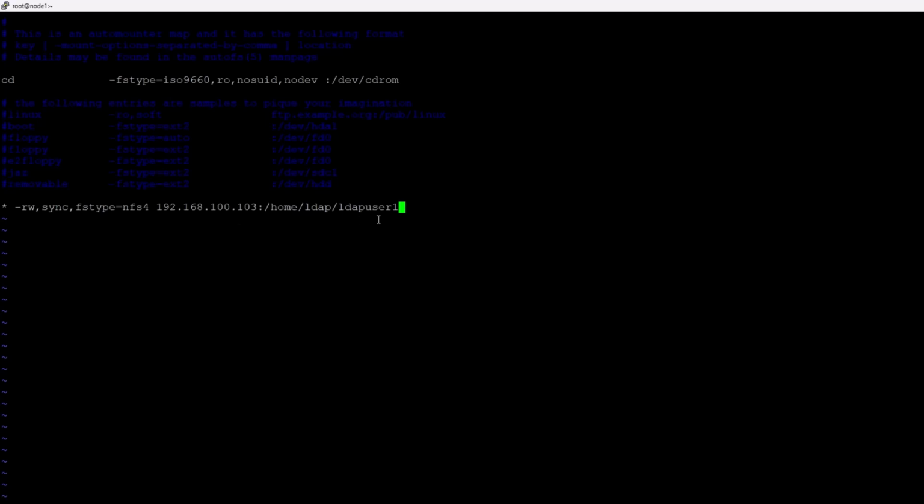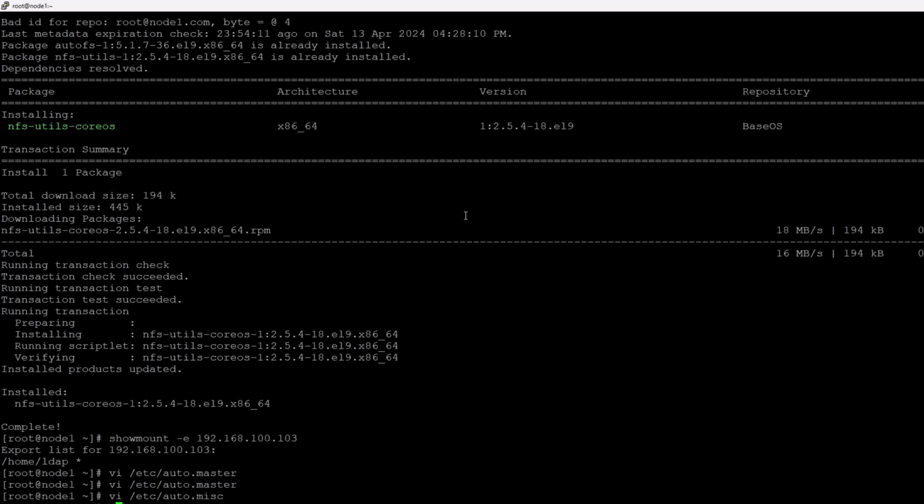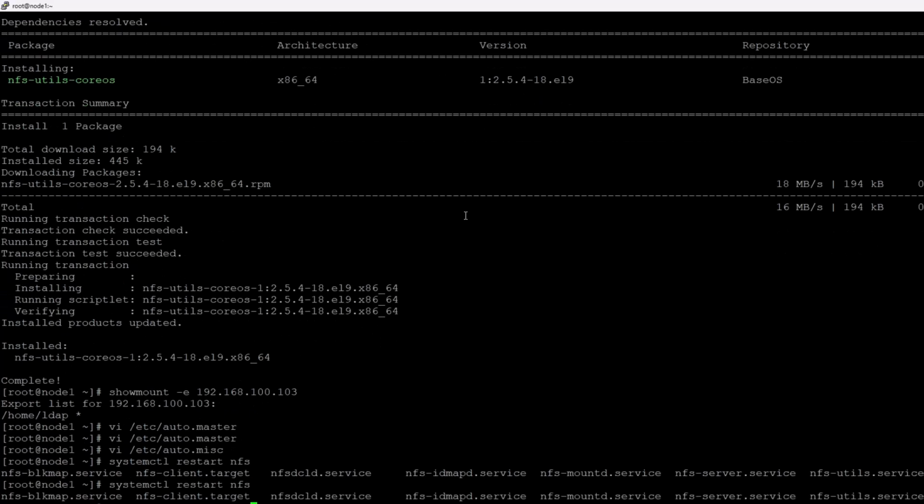So you have to remember all these lines. This is your NFS server, and this is how it looks like. Once it's done, you have to run this one, systemctl restart autofs.